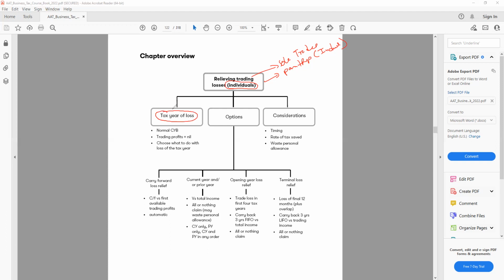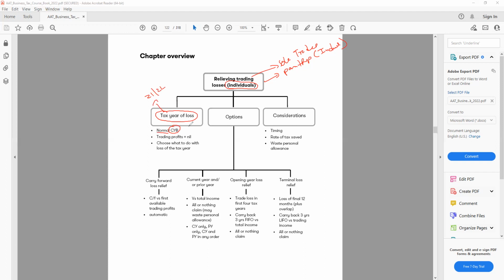Now let's say our year of loss is 21/22. So first thing we'll do, normal current year basis. First we use the normal CYB, that is current year basis. Current year basis represents the 12-month period.